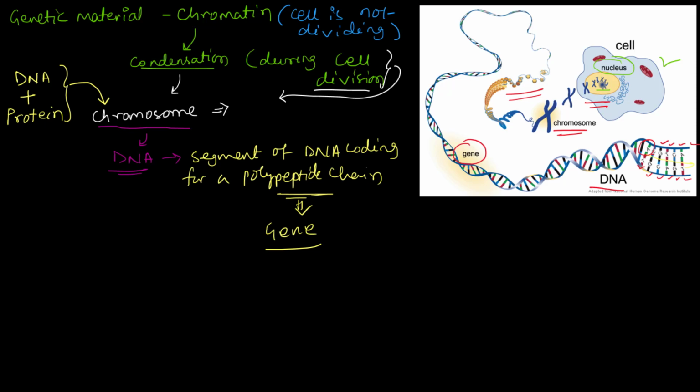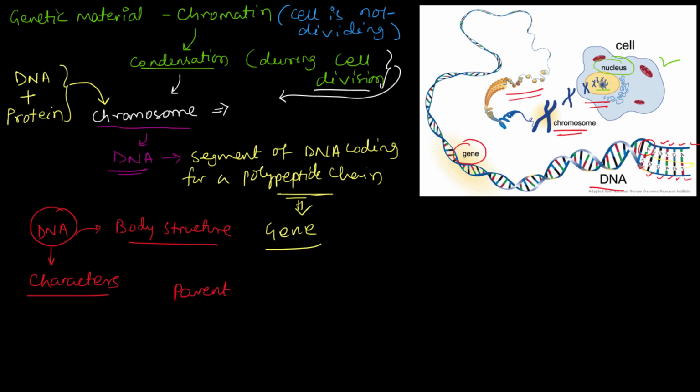So dear students, when we are talking about heredity, we are talking about inheritance of characters, inheritance of traits. We know that the DNA regulates the characters, and in other words, DNA also regulates the body structure. So when we talk about the inheritance or transmission of characters, the one thing that the parent and the offspring would try to keep the same is going to be the DNA.